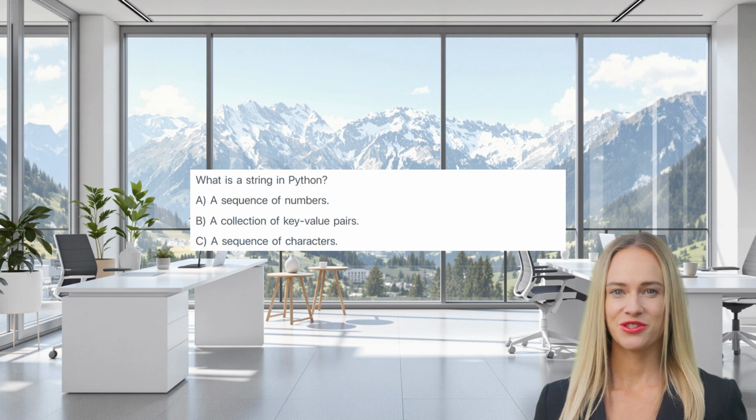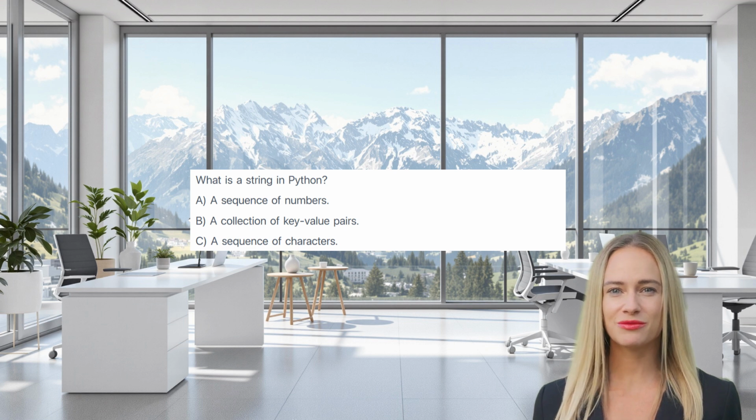What is a string in Python? A, a sequence of numbers. B, a collection of key value pairs. C, a sequence of characters. The correct answer is C. Strings are ordered sequences of characters used to represent text.